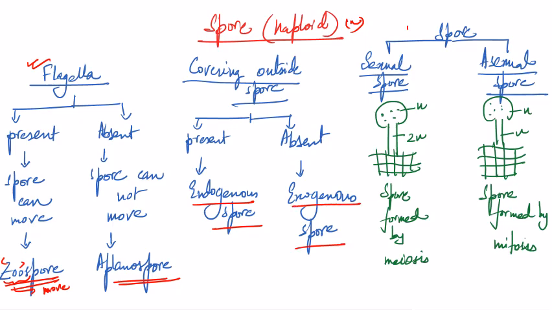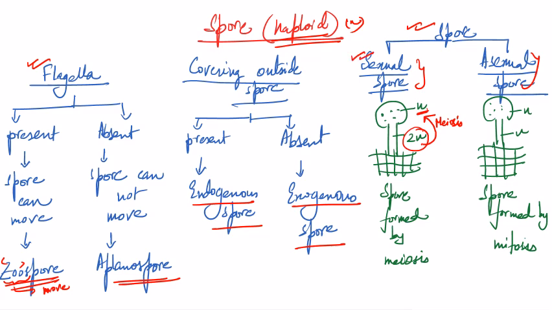Now this is important. Spore can be of two types: sexual spore and asexual spore. Right. Now we know that spores are always haploid. If the fruiting body is diploid and spores form from it, then it must undergo what kind of cell division? Meiosis, right? To form haploid spores. So if the spore is produced by meiosis, we call that spore sexual spore.